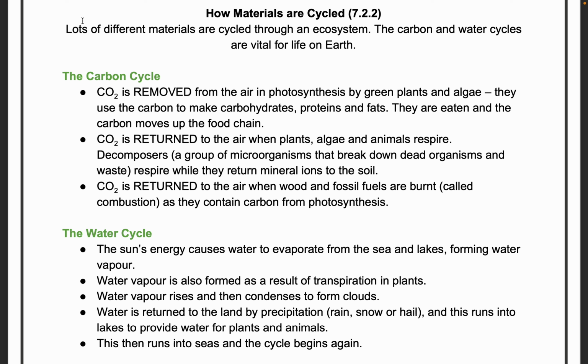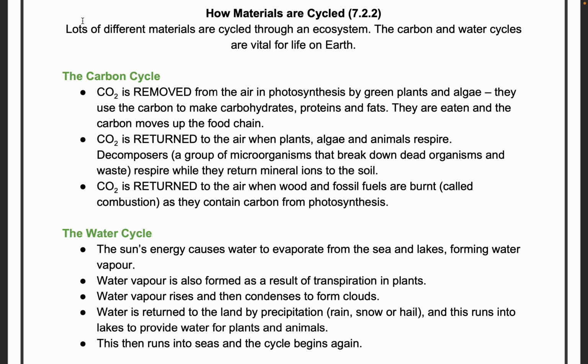Okay, so lots of different materials are cycled through the ecosystem. Carbon and water cycles are very vital for life here. So what is the carbon cycle? Say, for example, carbon dioxide is removed from the air in photosynthesis by green plants and algae. They use the carbon to make carbohydrates, proteins and fats. You may think, how do plants make fats? If you're eating avocado, avocado has fats, cashew nuts have fats, all the seeds have fats. So they are eaten by the primary consumers, secondary consumers, tertiary consumers, as we discussed.